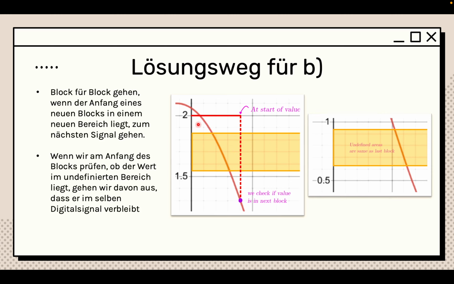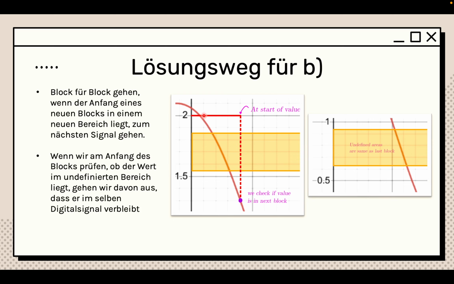Zeitdiskretisierung is really simple. You have these little squares, and you go square by square. You start at the beginning of the square and see where the value is. In this case, for example, the value enters over here, in the same digital signal that I determined, so I just write a line.